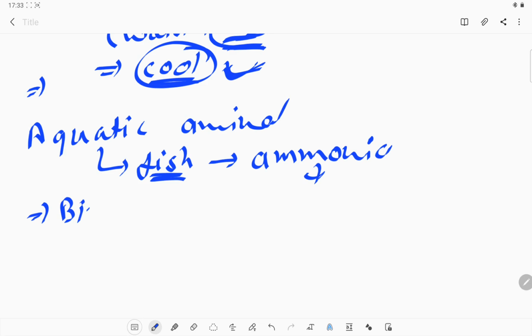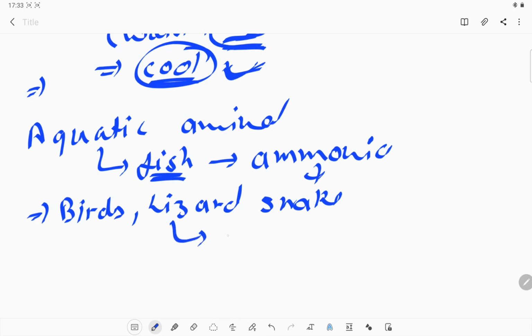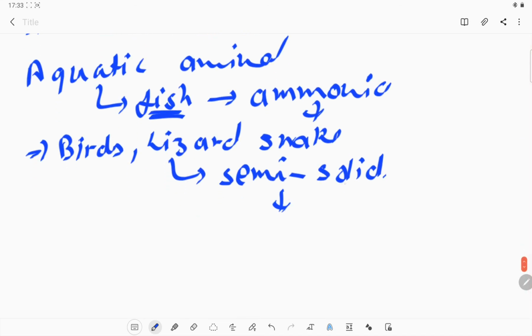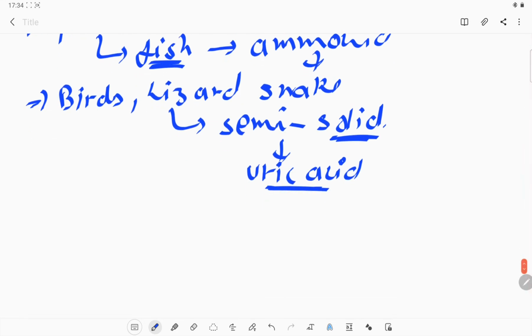If we talk about birds, lizards or snakes, in which form do they excrete? They excrete in the form of semi-solid waste. It is not very liquidy, not even very solid; it is a semi-solid, colored compound known as uric acid. So they excrete in the form of uric acid. Humans excrete in the form of urea.